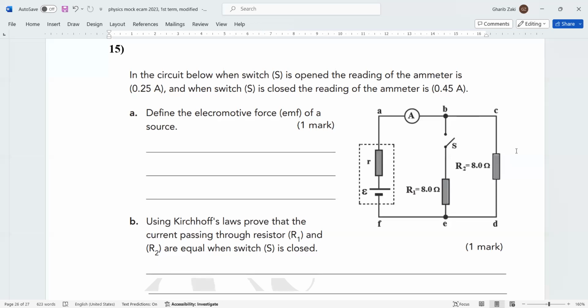Define the electromotive force. The energy transferred by each coulomb that passes through a source of whole circuit.